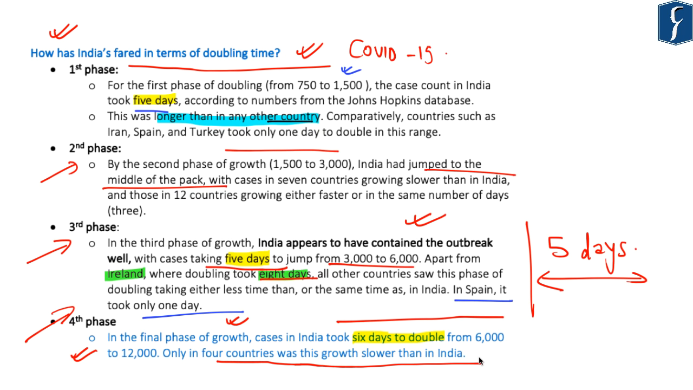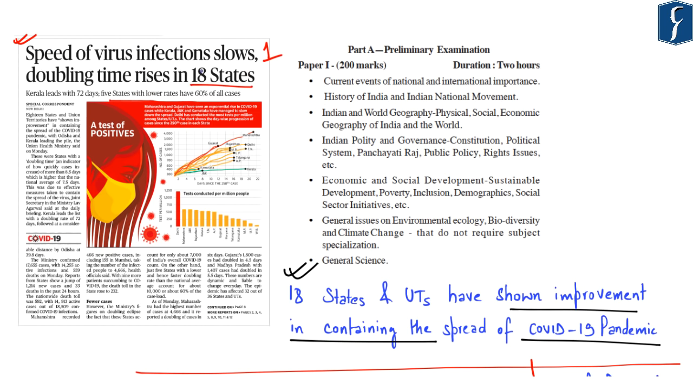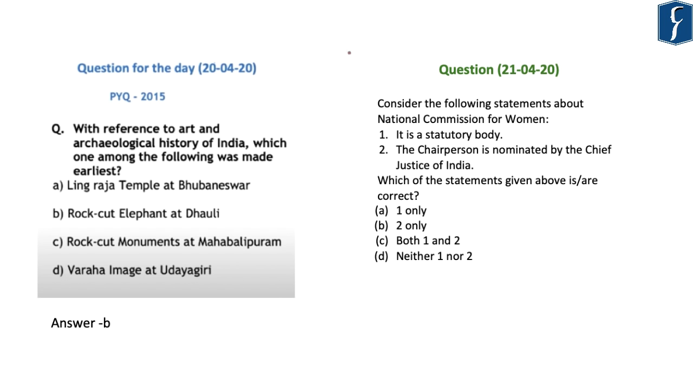So overall, India has fared well in order to contain the COVID-19 virus so far. However, a lot needs to be achieved in order to suppress the COVID-19 cases in the country. Thus, this particular news becomes important primarily from the perspective of general science and also from the perspective of Indian society. Now, after our discussion, this forms your question for the day.